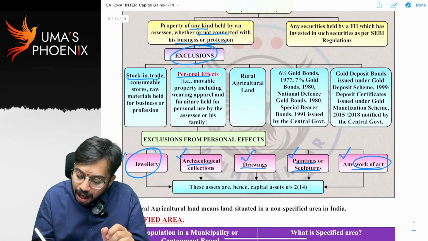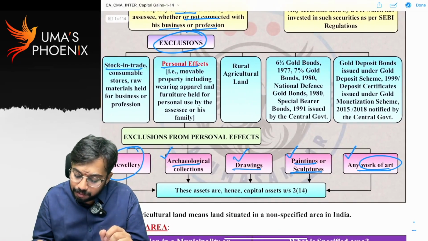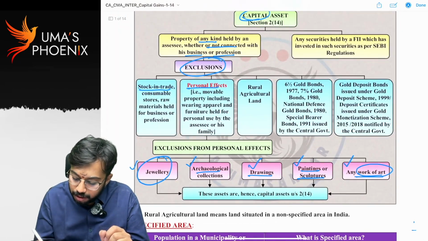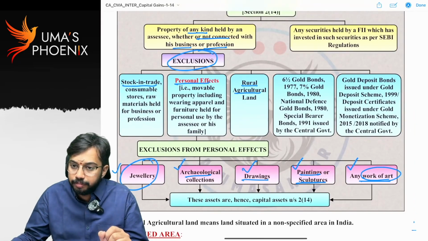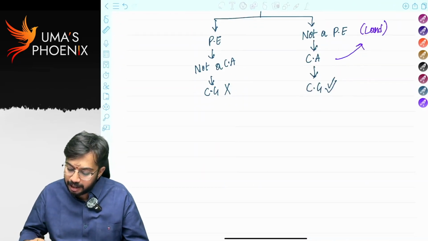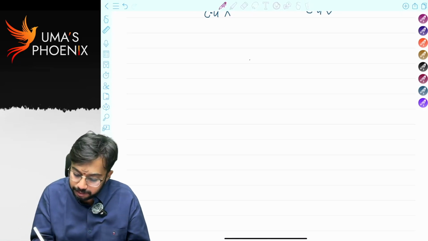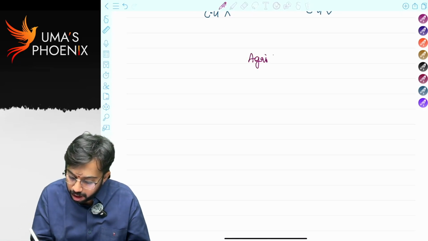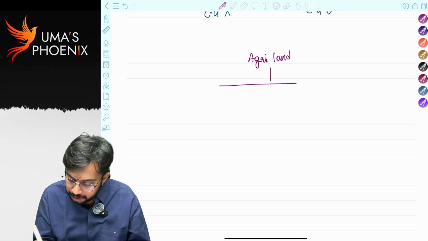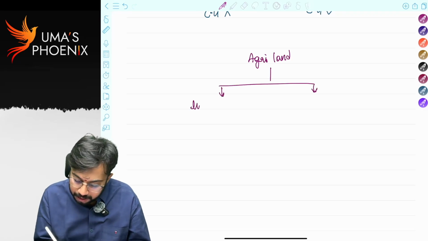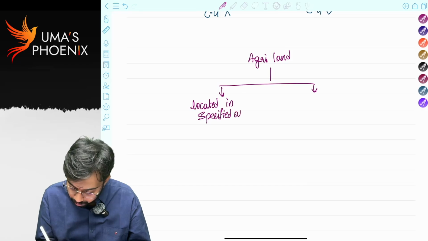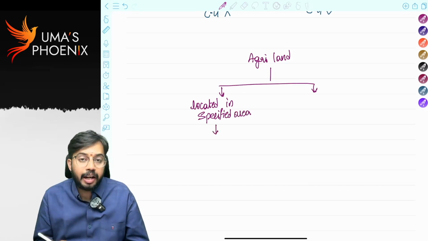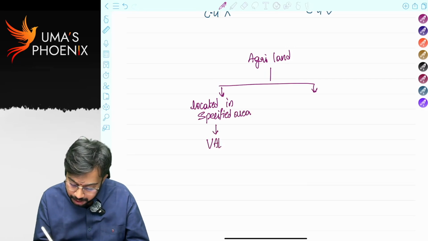Next, rural agricultural land. Agricultural land is classified into two types. Agricultural land, if it is located in specified area, then we call that agricultural land as urban agricultural land.